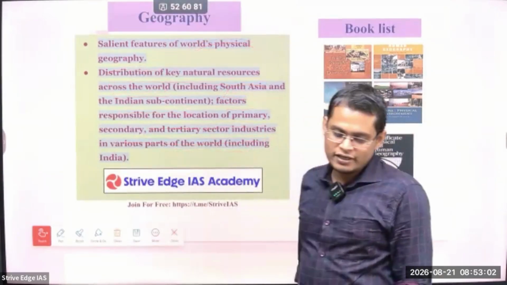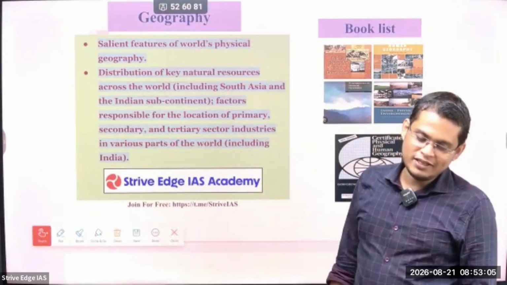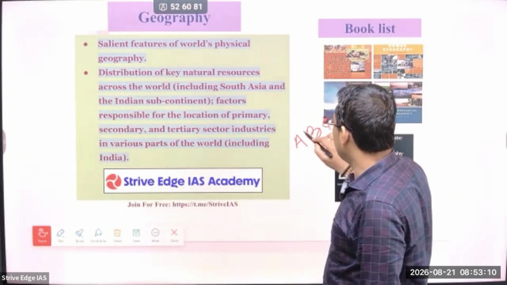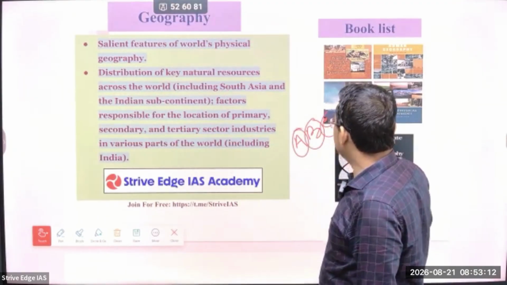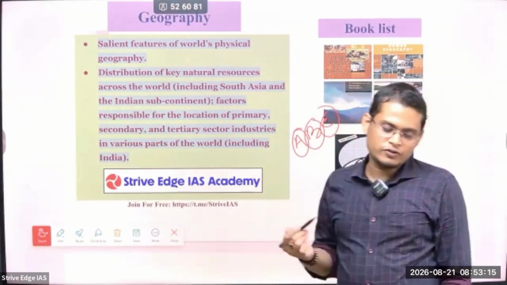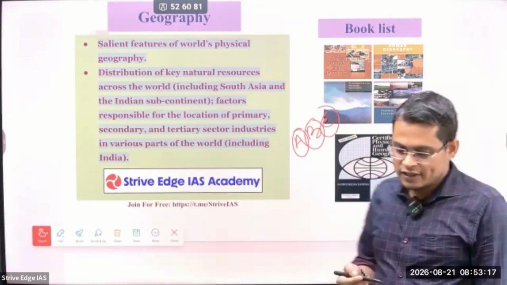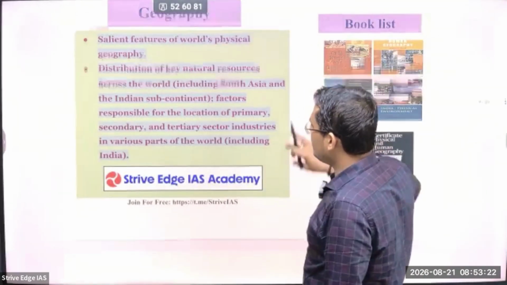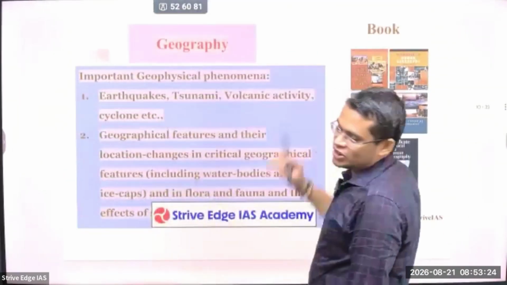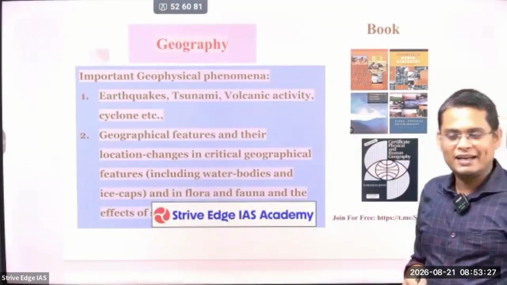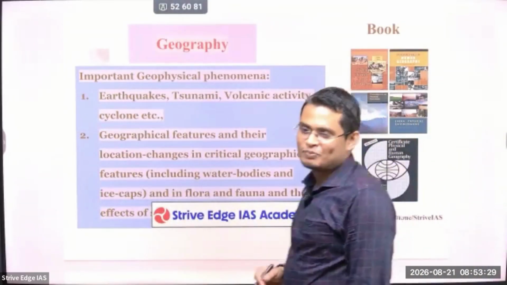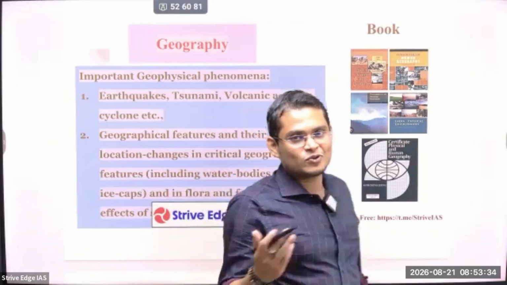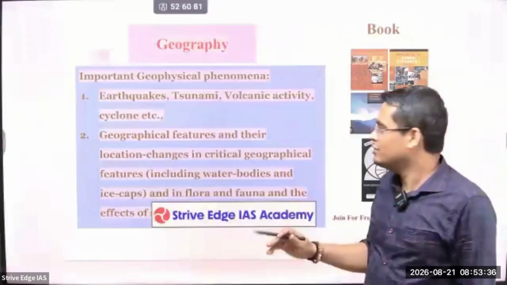You have to understand which country has a significant role in lithium. This is called the lithium triangle. I have given the name ABC: Argentina, Bolivia, Chile. These are three South American countries. They are rich in lithium, and lithium is driving our batteries, and batteries are very much essential for renewable energy. Whatever you do, you need batteries, and for that you need lithium, and the country that controls lithium controls the world. So lithium is called the new gold, the new oil.